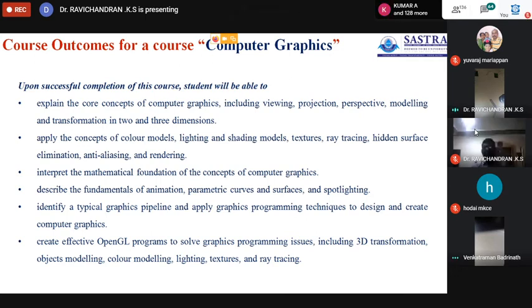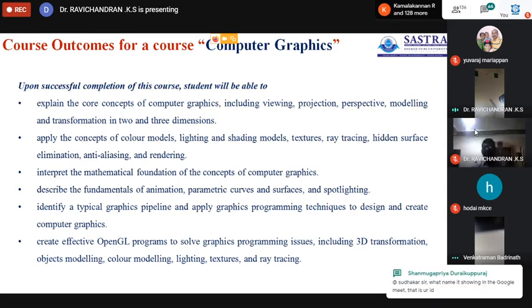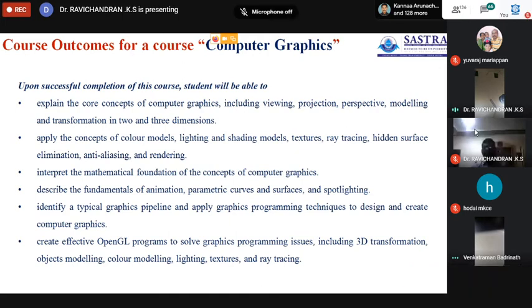So this is for the computer graphics paper. Students should know the basic concepts of graphics, viewing, projection, 2D and 3D transformation, coloring models, analyzing models, the mathematical foundation concepts, and identifying the typical graphical pipeline.